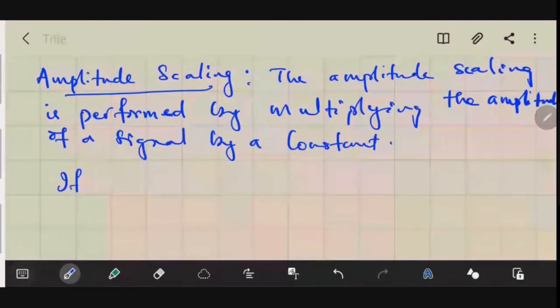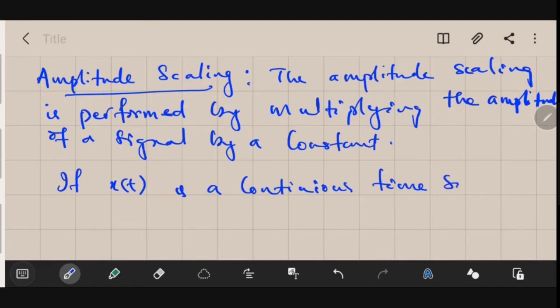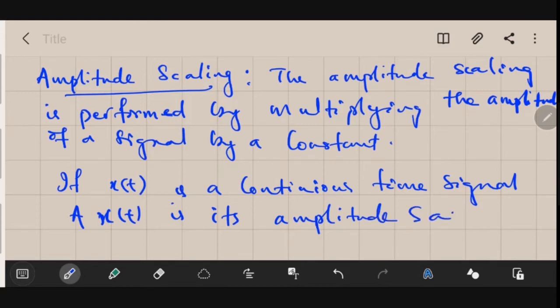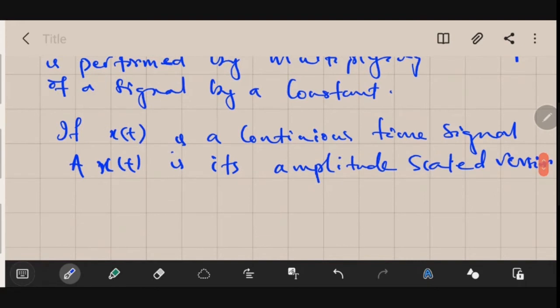So if x of t is a continuous time signal, then its amplitude scaled version can be written as A x of t. A is a constant multiplied with x of t, giving its amplitude scaled version. So let us take a signal and perform amplitude scaling on it.